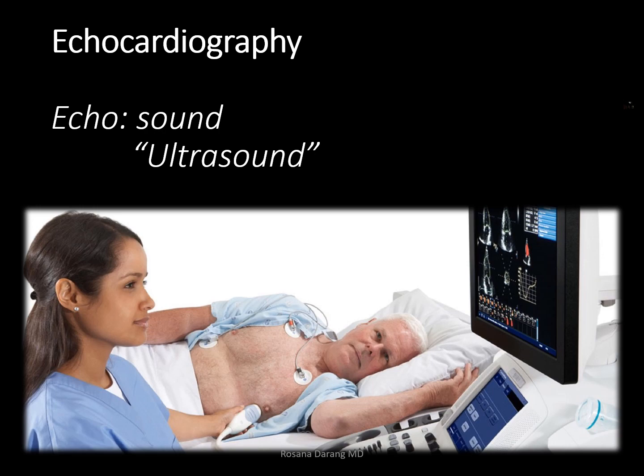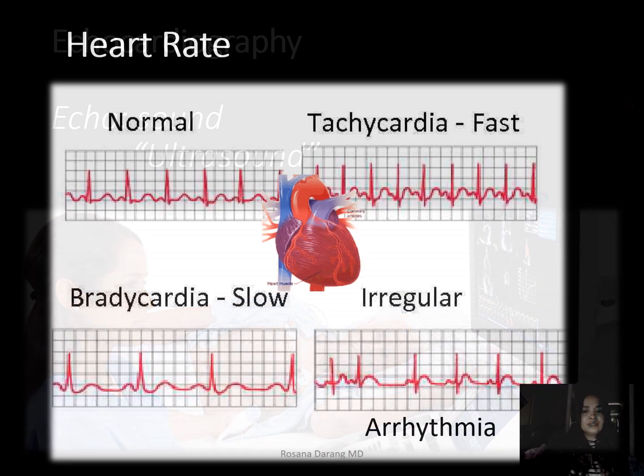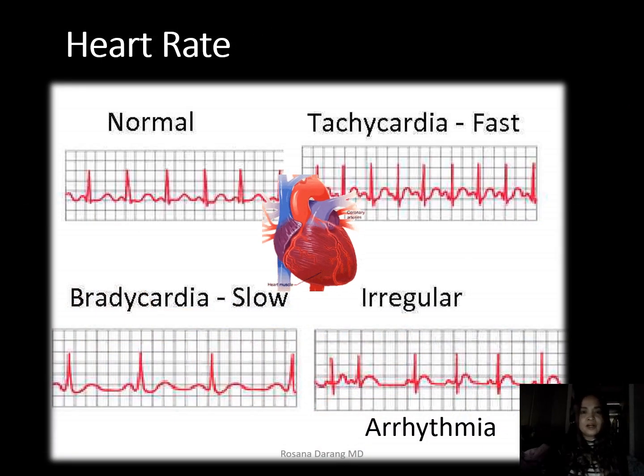Next, we have terms that describe heart rate. The normal heart rate is about 60 to 100 beats per minute, and that is for adults. It's showing you here an EKG of a normal heart rate. And then we have tachycardia. The prefix tachy means fast, so a fast heart rate over 100 beats per minute, lub dub, lub dub, lub dub.